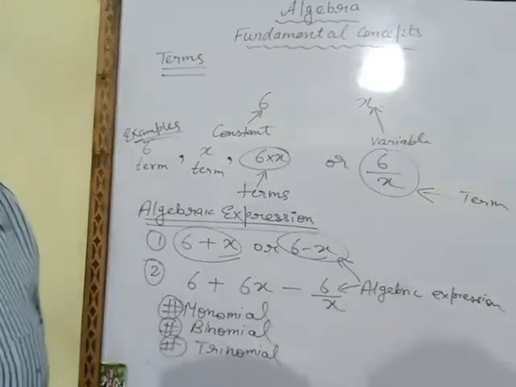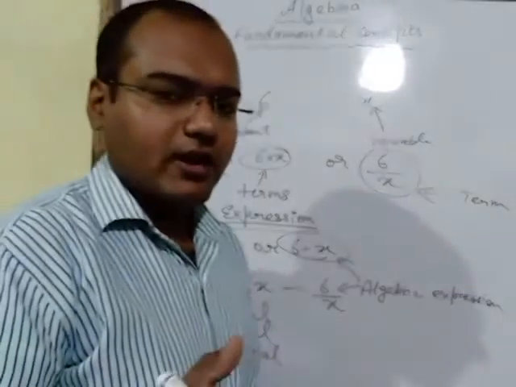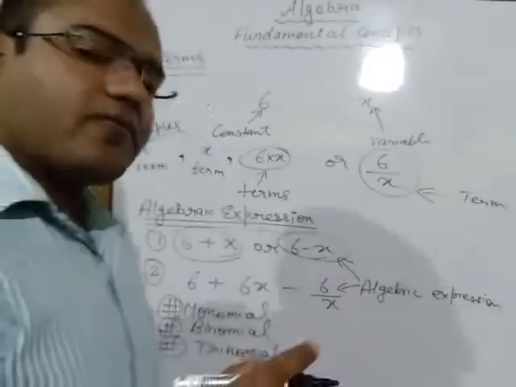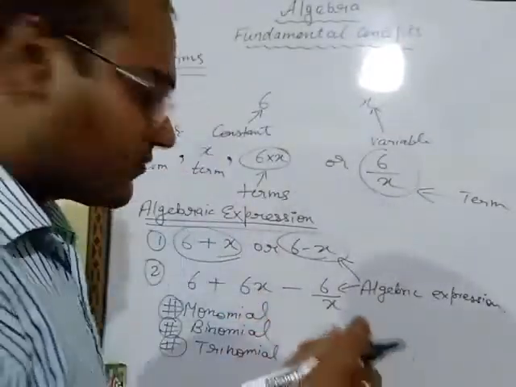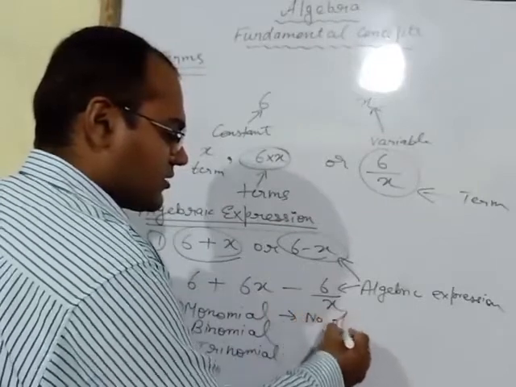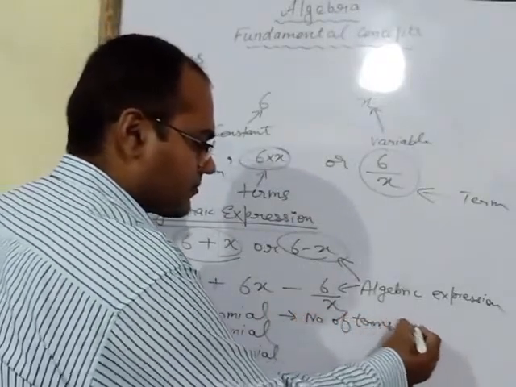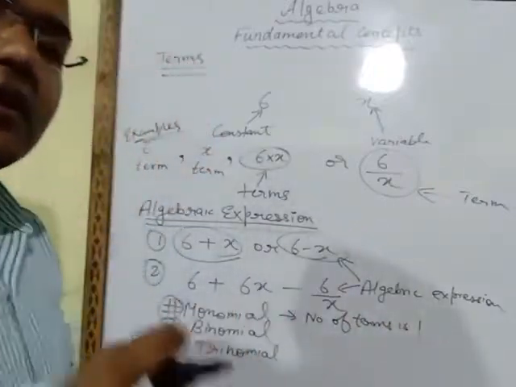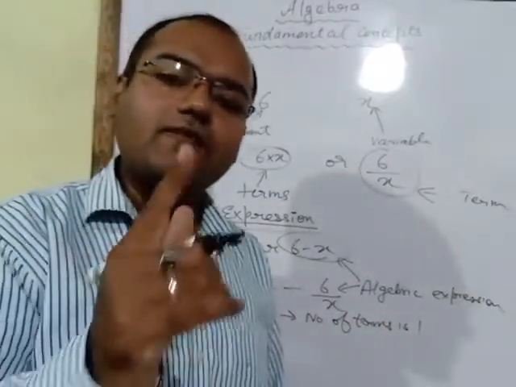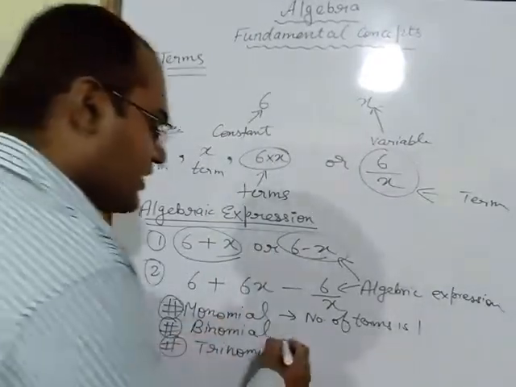We can write an algebraic expression in three forms, that is monomial, binomial and trinomial, depending on the number of terms. If the number of terms is only 1, then that expression is known as monomial.